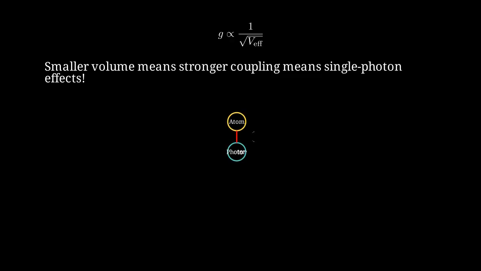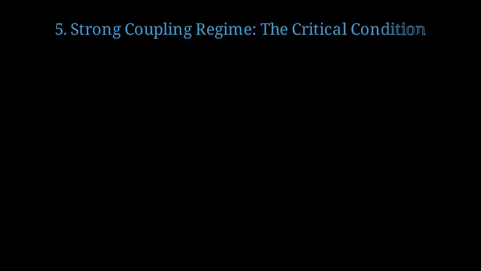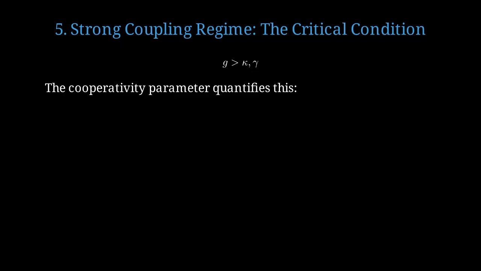The Jaynes-Cummings model describes an atom and photon exchanging energy coherently in a cavity. For single-photon nonlinearity, we need the strong coupling regime of cavity QED. Strong coupling requires the coupling rate G to exceed both the cavity decay rate kappa and the atomic decay rate gamma. The cooperativity parameter quantifies how well we satisfy strong coupling. Cooperativity C equals G squared divided by kappa times gamma. We need cooperativity much greater than 1 for strong coupling.